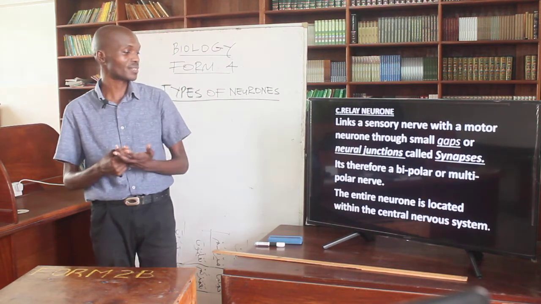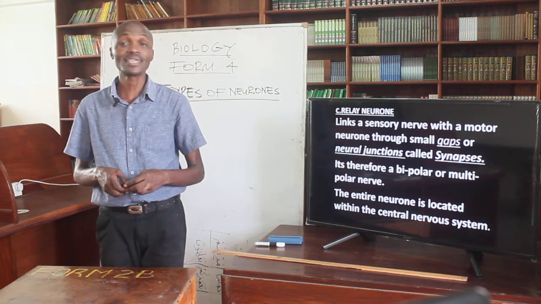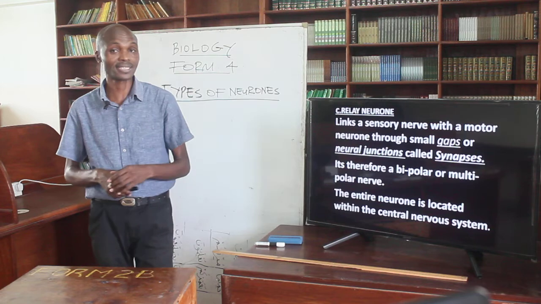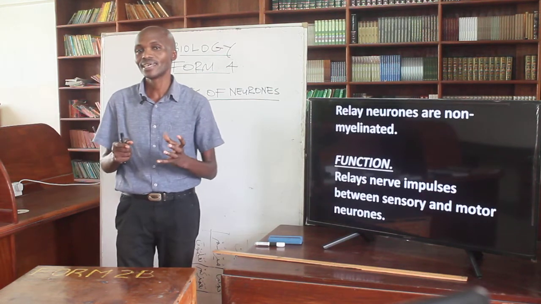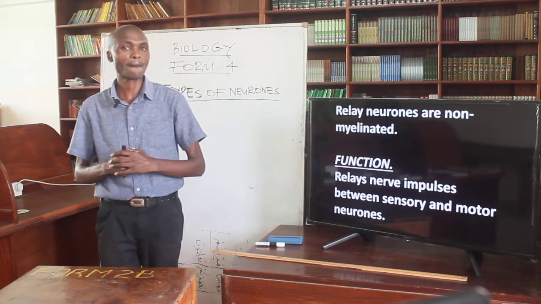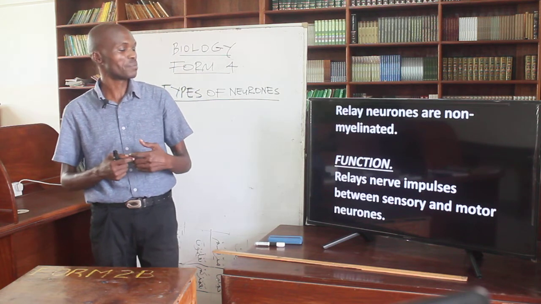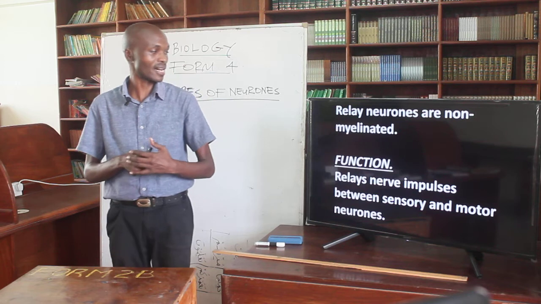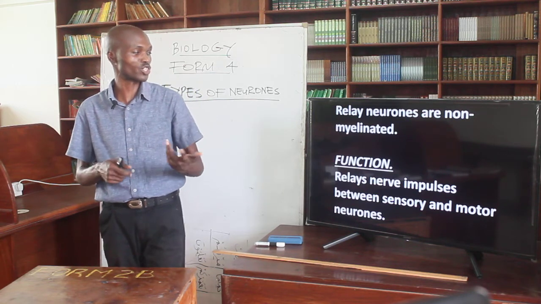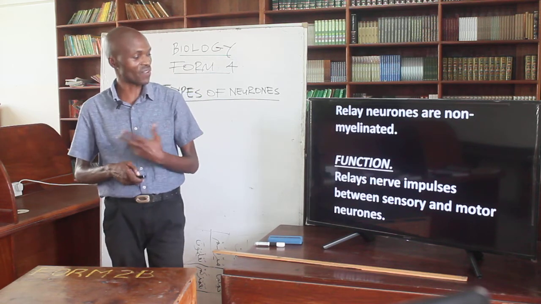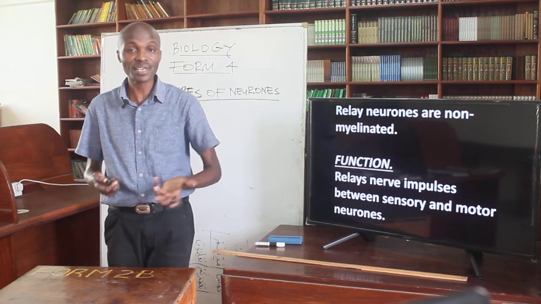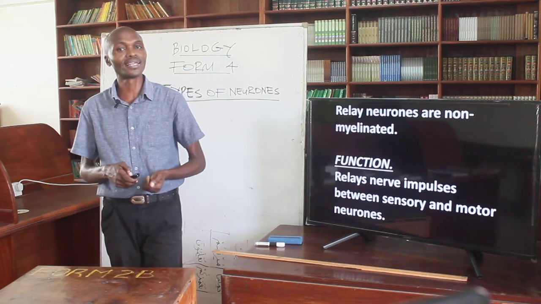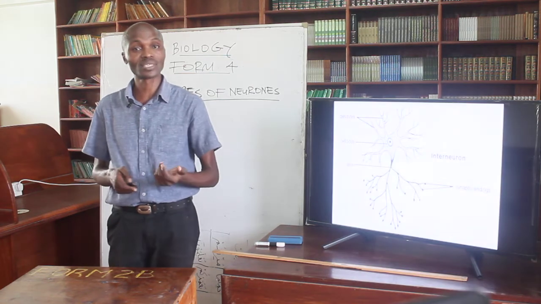The entire neuron is located within the central nervous system. So a relay neuron is found within the central nervous system. It is non-myelinated, so it is not covered by the myelin sheath, unlike in the other cases. Now the main function is entirely to relay nerve impulses between the sensory and the motor neurons that we have.